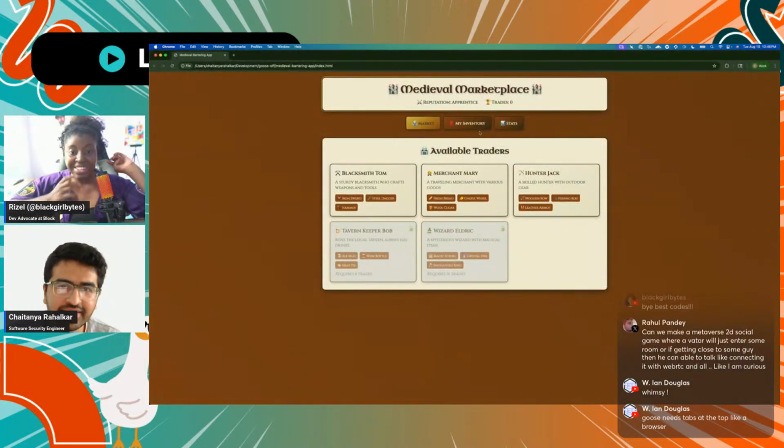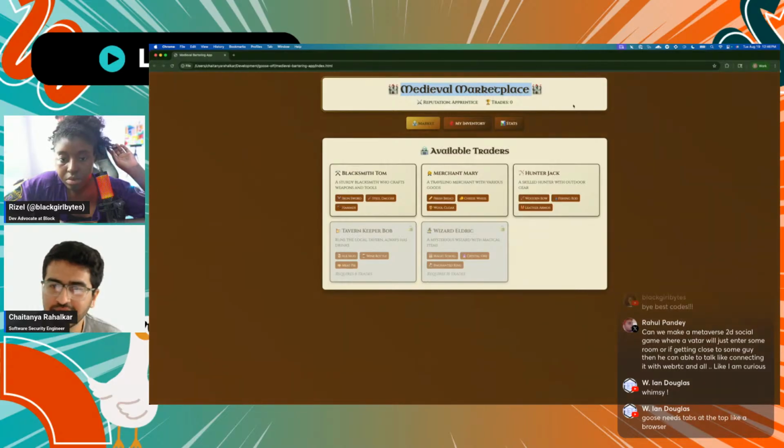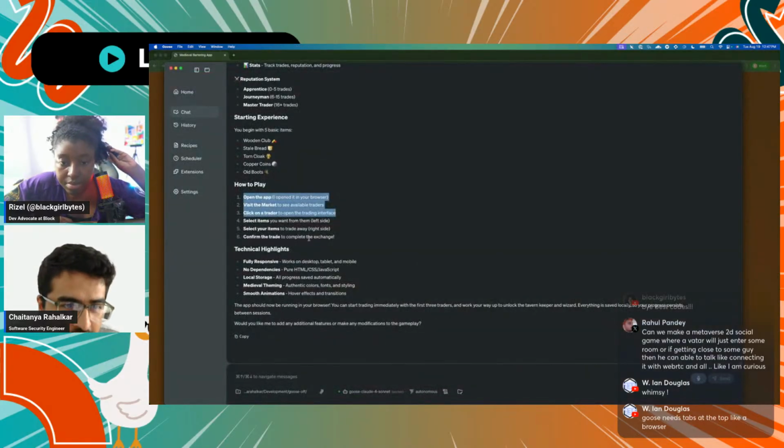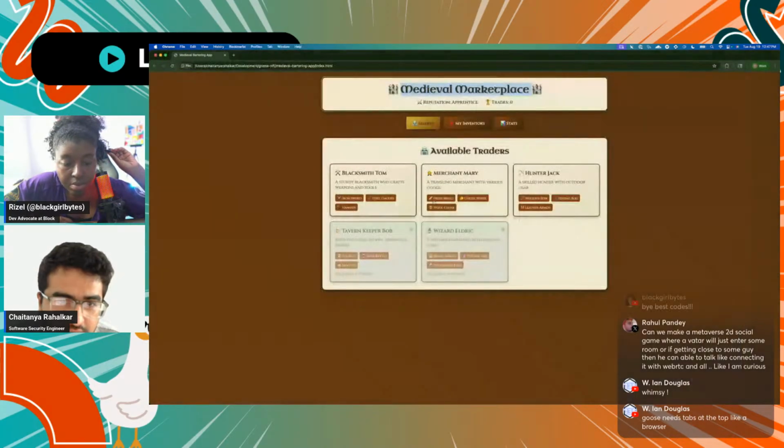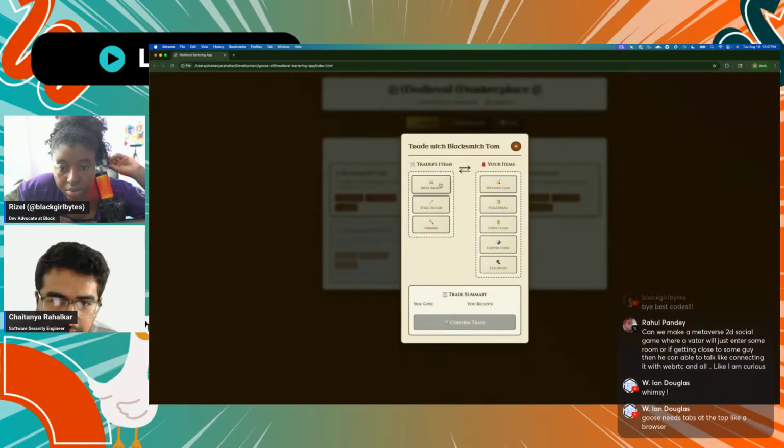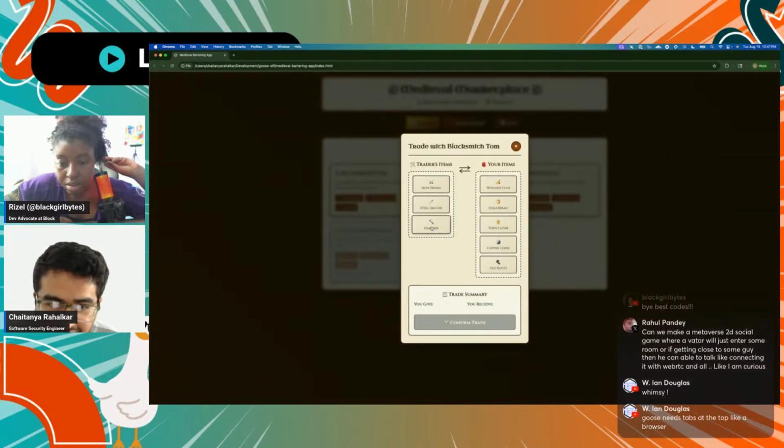It looks cute. So yeah, this is called Medieval Marketplace. Looks pretty nice. The UI looks pretty medieval. And let's see what it has done. Visit the market to see available traders. So I think these are the available traders that we have. This guy called Blacksmith Tom. I love the animations that it's using. This looks pretty sick.